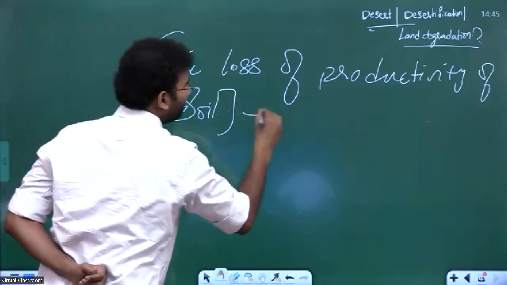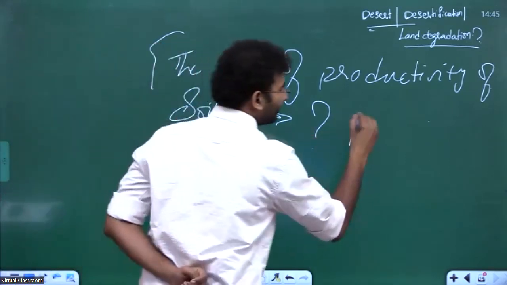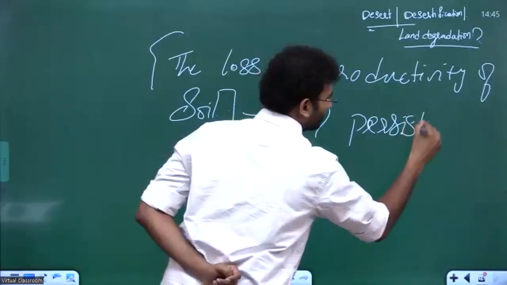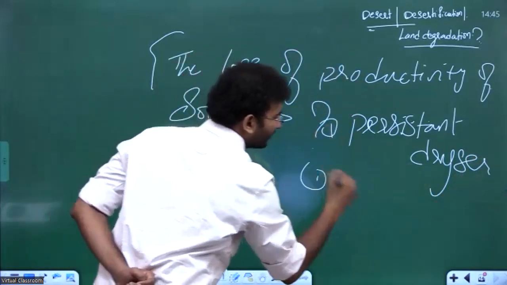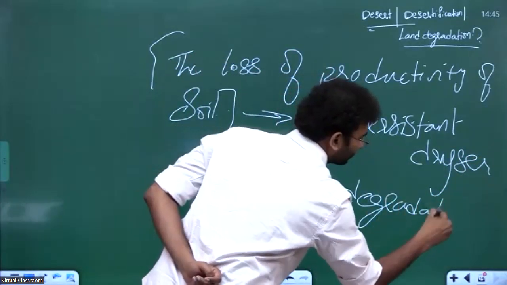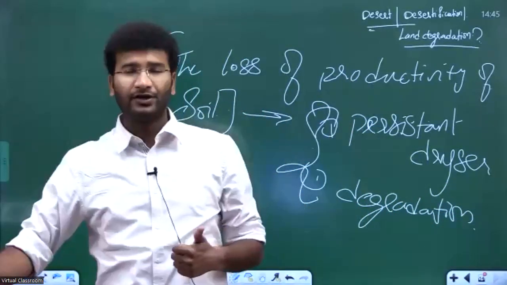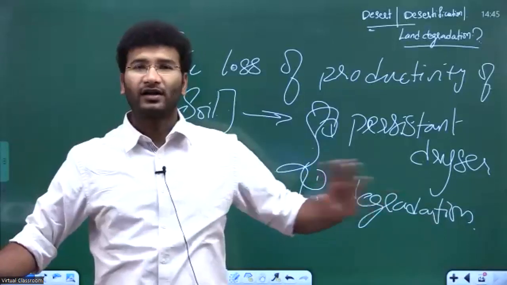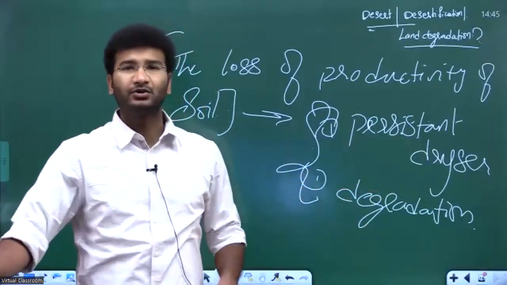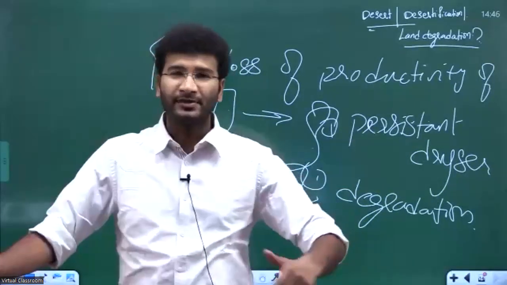Now, this loss can happen due to various reasons, due to persistent dryness or due to degradation of the land. Persistent dryness can be because of lack of availability of water, improper rainfall, or barren leftover lands. The other way is degradation due to salinity, or because of an improper water management system.